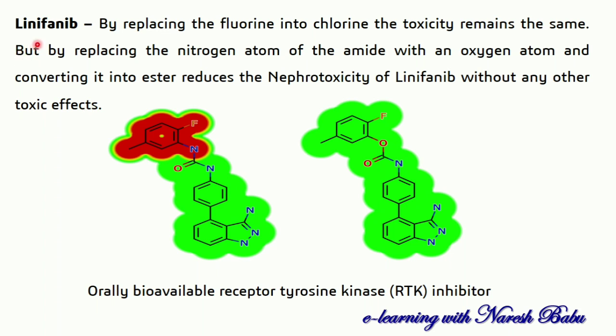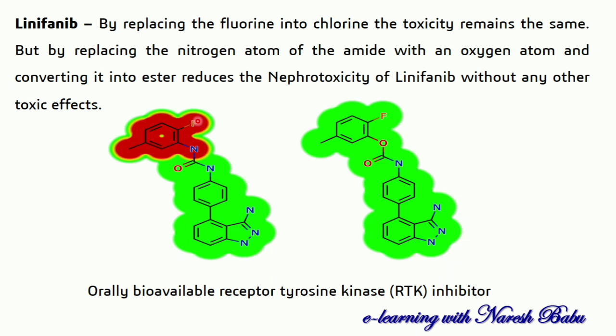So one example we can observe here is a classical bioisostere. So how will it reduce its toxicity? One example here is linifanib, an anti-cancer drug. By replacing the fluorine with a chlorine, the toxicity remains the same. So here the red part in this molecule, linifanib, is responsible for the toxicity. What toxicity is it producing? It is producing nephrotoxicity. So this toxicity is due to this group.